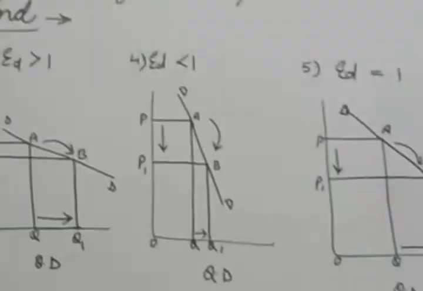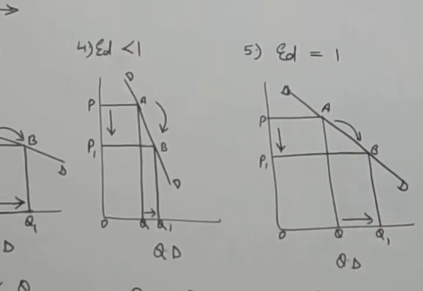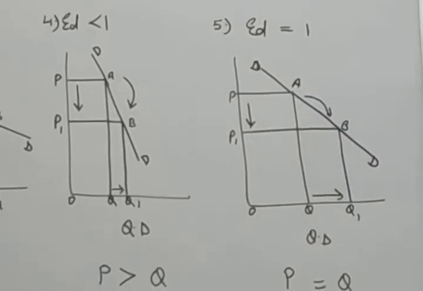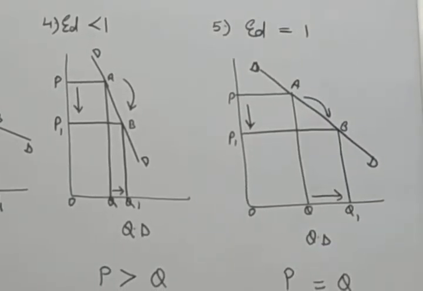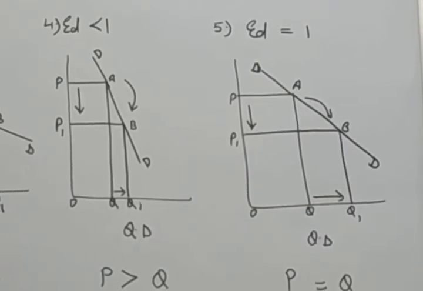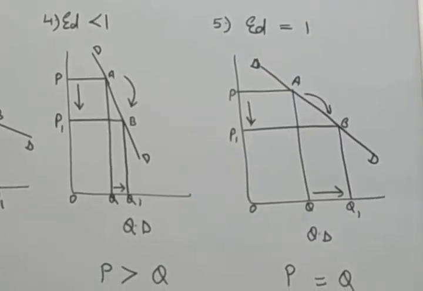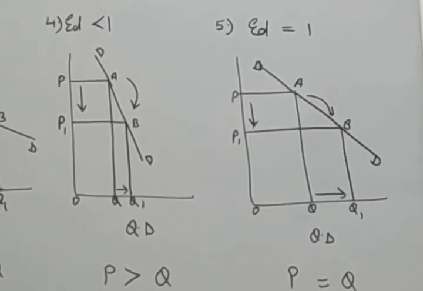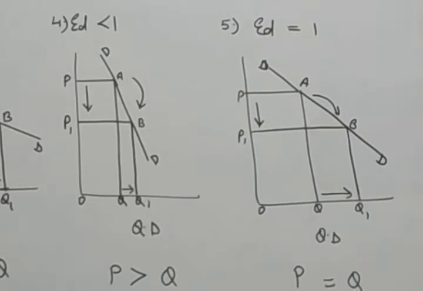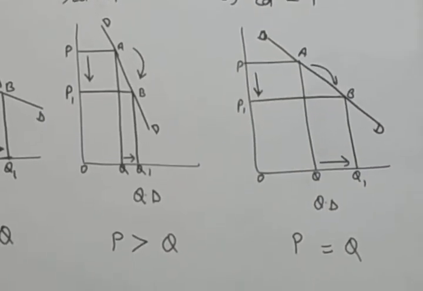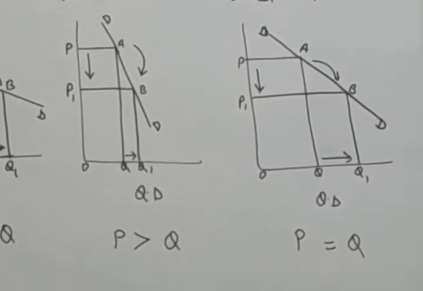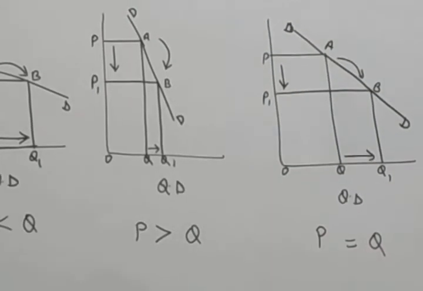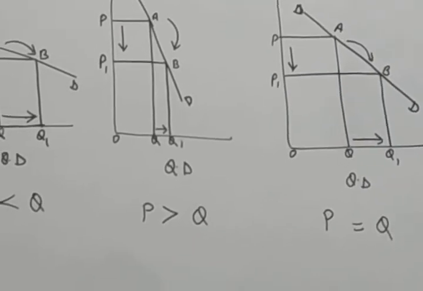Now the last type of degree is unitary elastic or unit elastic demand. In the diagram you can see when the price was OP, the quantity was OQ. When the price reduced from OP to OP1, the quantity increased from OQ to OQ1. But you can see there is the same change in the price and the quantity. If the price is reduced by 10%, the quantity also increases by 10%. So there are equal changes in the price and the quantity.